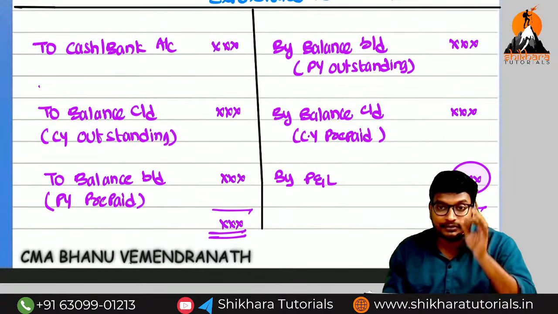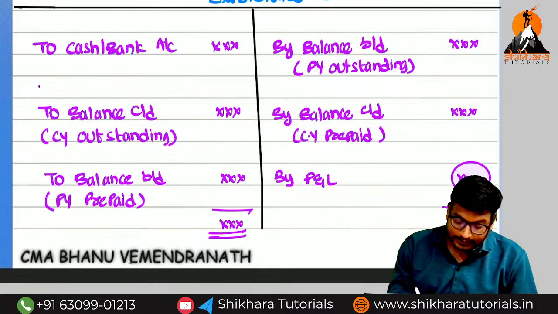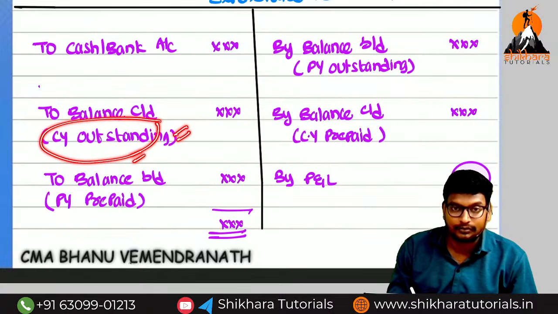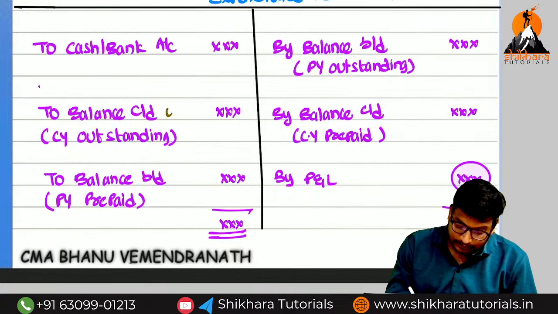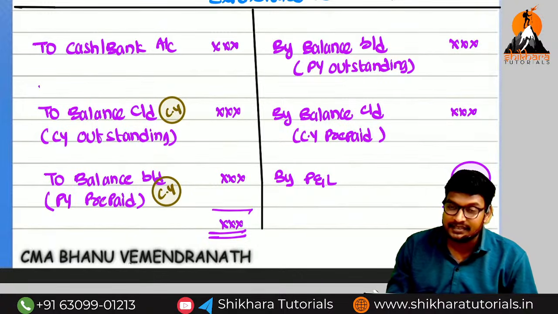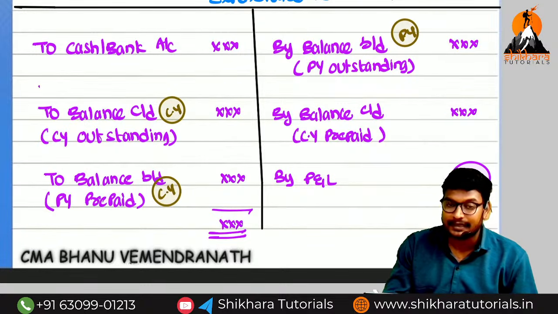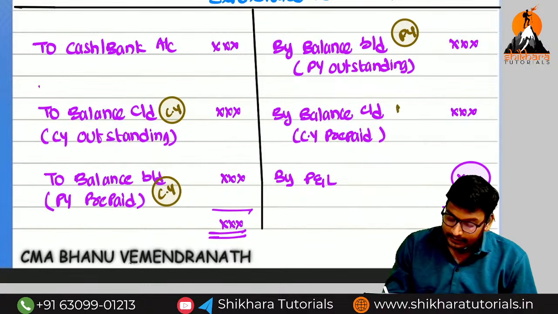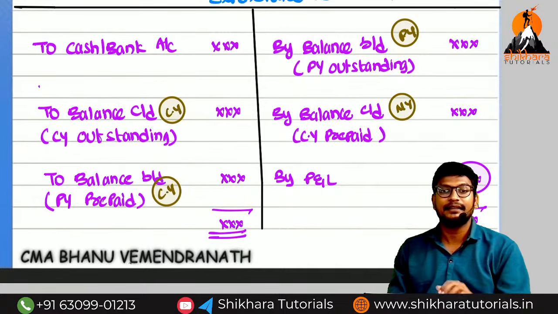Debit side, because they relate to the current year. But the previous year outstanding relates to the previous year, and the current year prepaid relates to the next year. So next year means decrease, current year means increase.